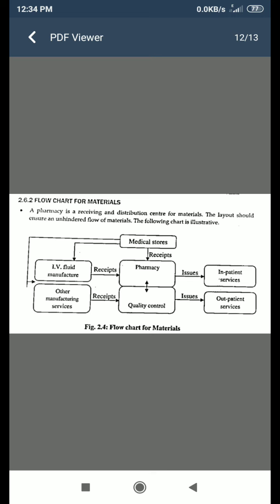The medical stores can receive supply from a centralized purchase department or a decentralized purchase department. The pharmacy issues materials to inpatients in wards or to outpatients. The inpatients are served by nursing stations, which receive their materials from the pharmacy.